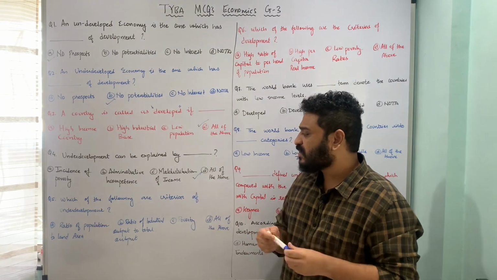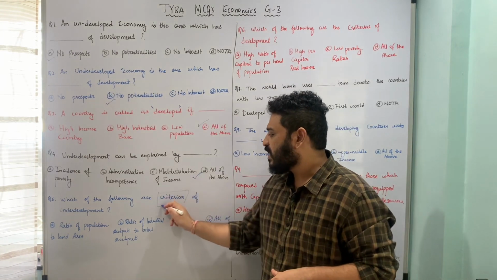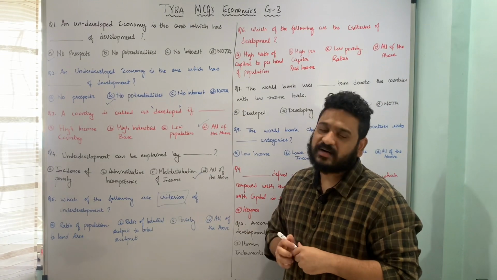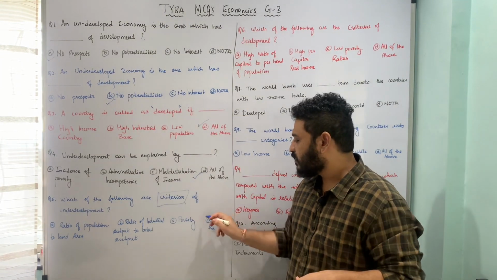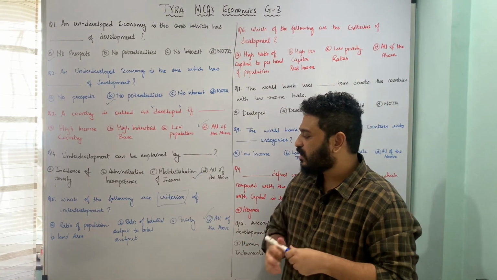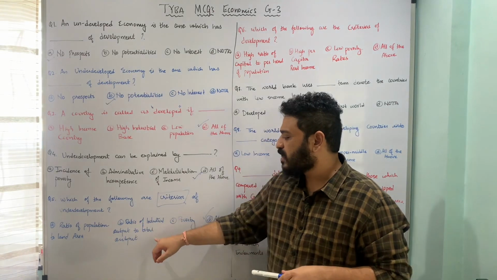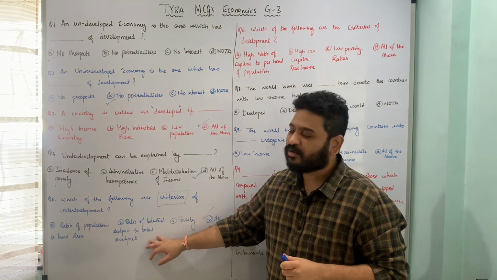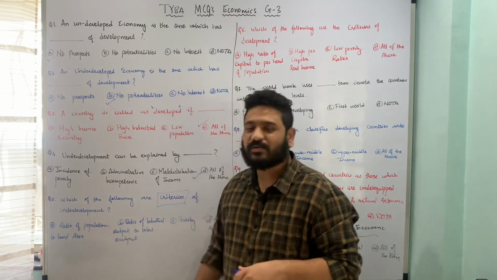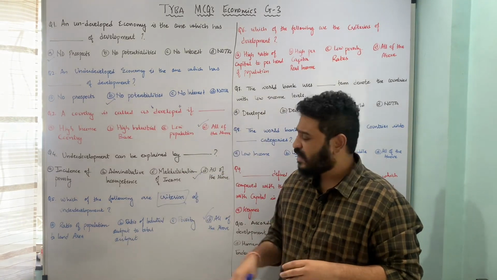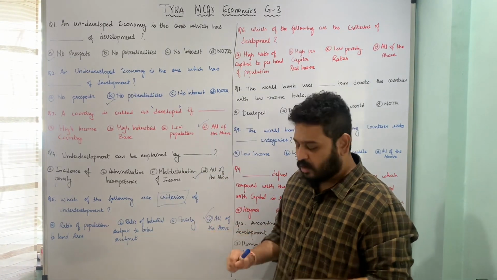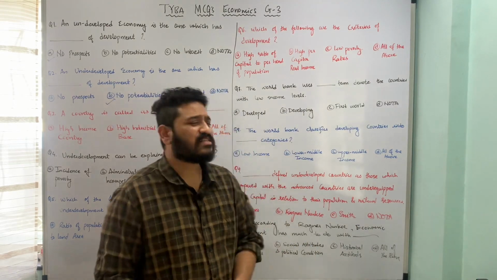So here we see that all these criteria are relevant with respect to underdevelopment, and therefore all of the above is correct. That means high poverty, then the ratio of industrial output to total output is going to be less, and also the ratio of population to land area is going to be really less, and therefore the correct answer is D, all of the above. I hope that is clear. Let us now move to the next one.